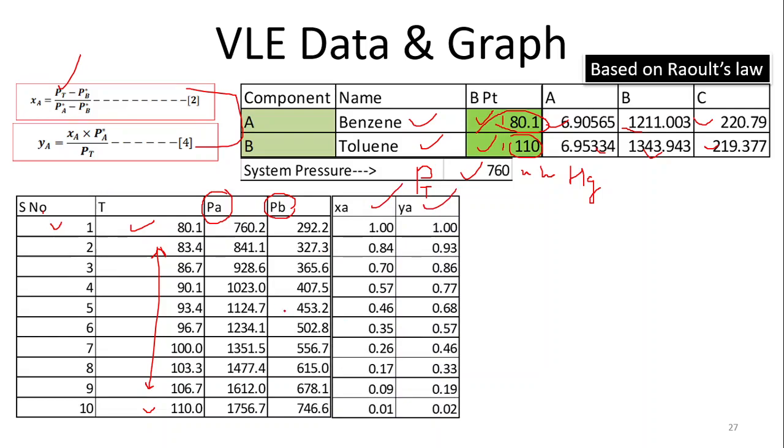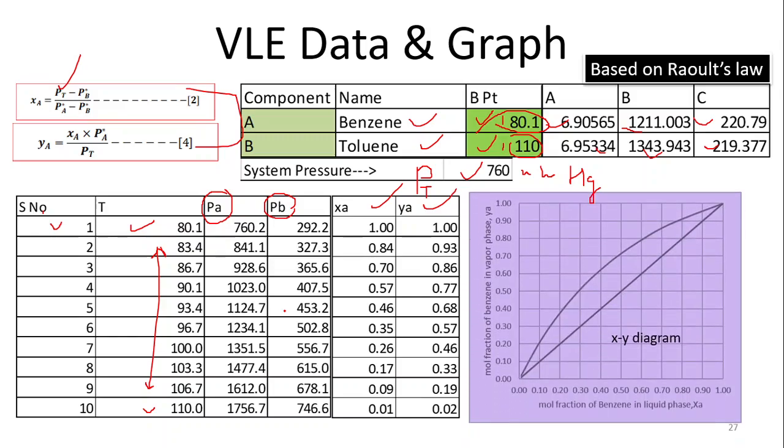So now we again develop the XY line. This is the XY diagram. Here I have already drawn the Y equals X line, which tells about the importance of this actual line. This is the equilibrium line, this data, the Y and X line, and this is the extra line that we have added here, called the Y equals X 45 degree line. Here the x-axis is the mole fraction of benzene in the liquid phase, because benzene is A. The y-axis is the mole fraction of benzene in the vapor phase.